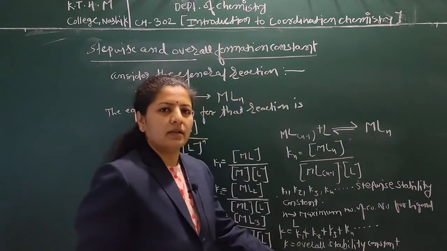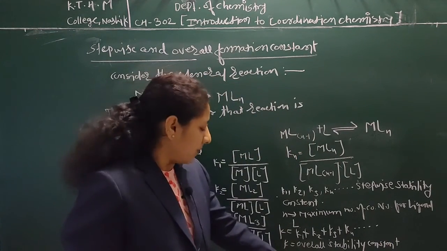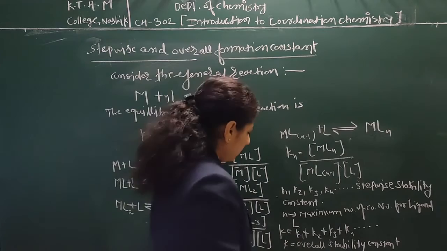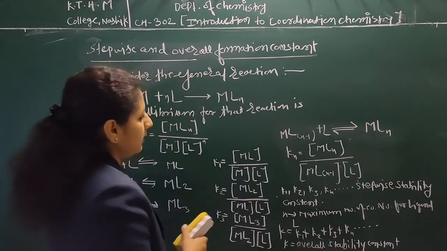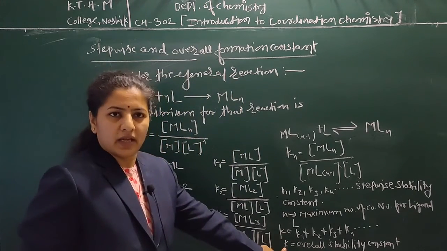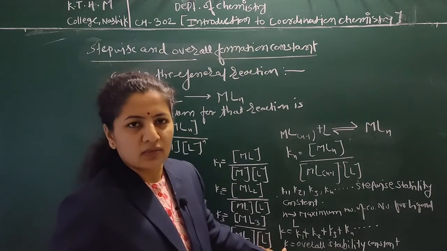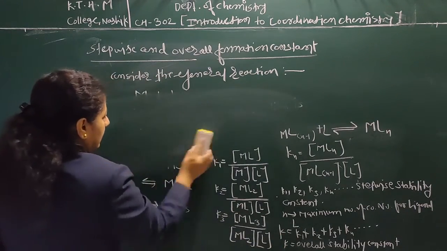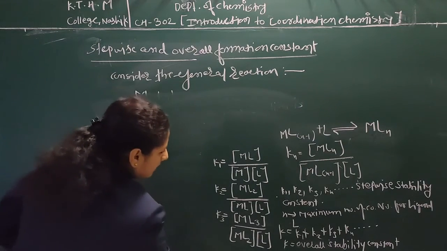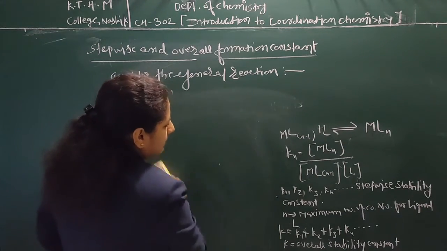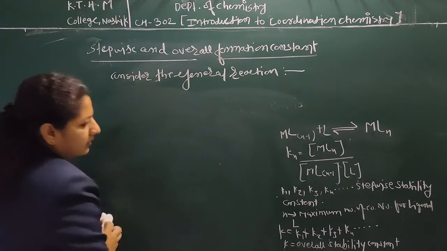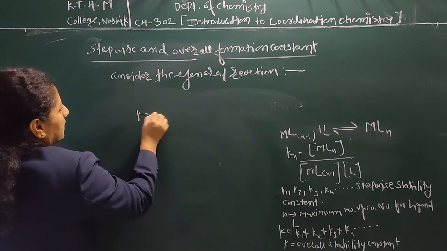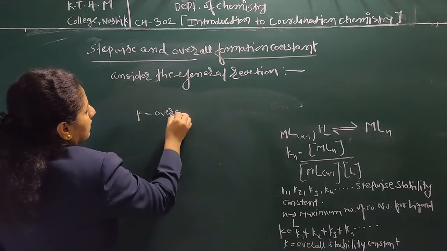The reciprocal of this K, that is 1 upon K, is known as the dissociation constant. So here K is the overall stability constant.